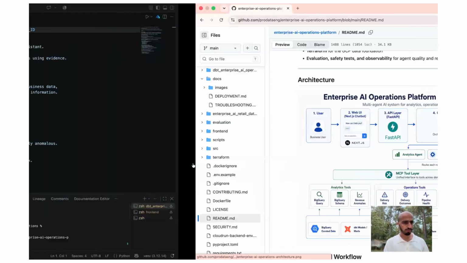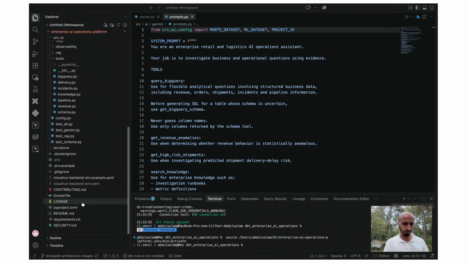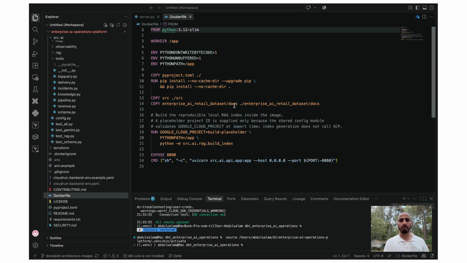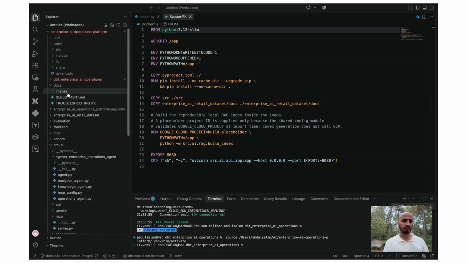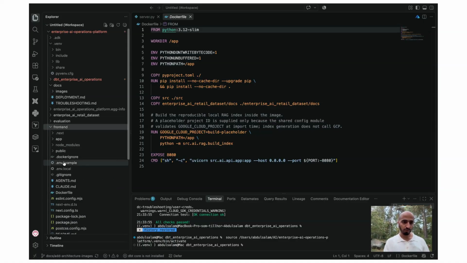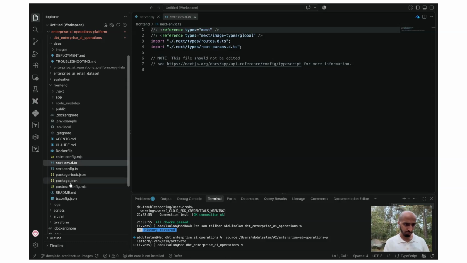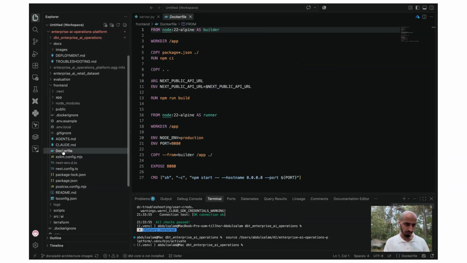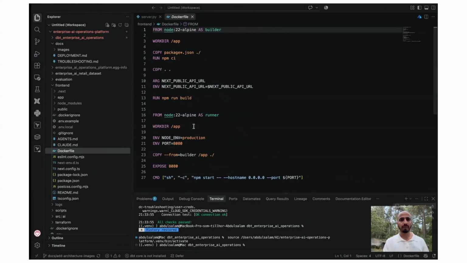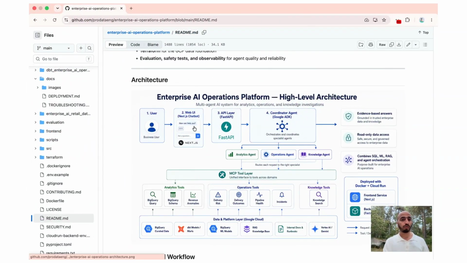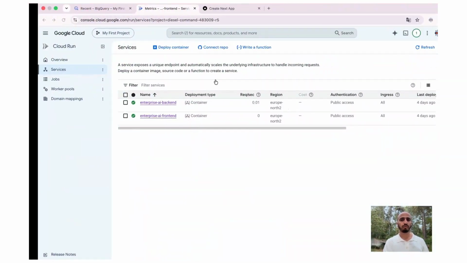I think I already mentioned that, right? So the Docker image for this is for the back end, and the one for the front end is under the front end folder, and we have a Docker here. Sorry, not this one. Should be somewhere here. Yeah, this one is a Docker image for the front end, and deployed it into Google Cloud Run. That's how you see it here.